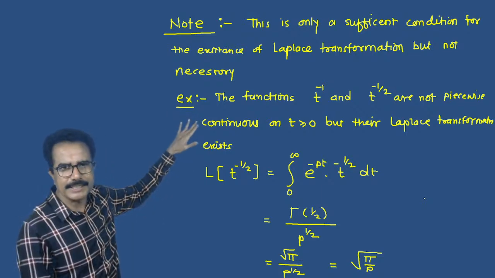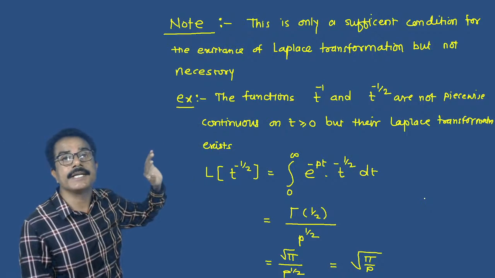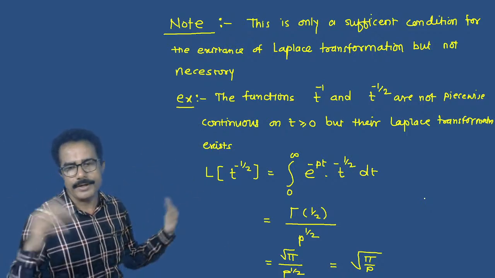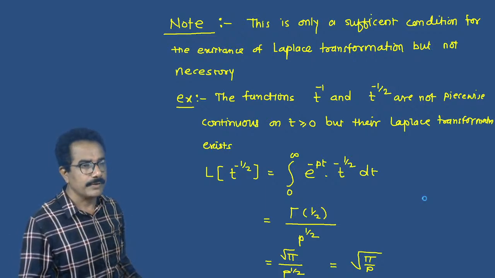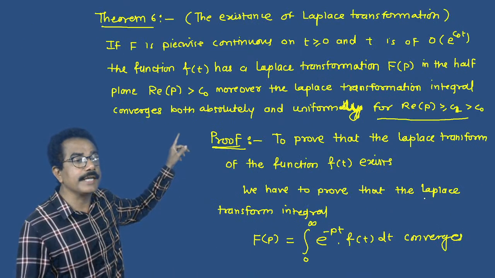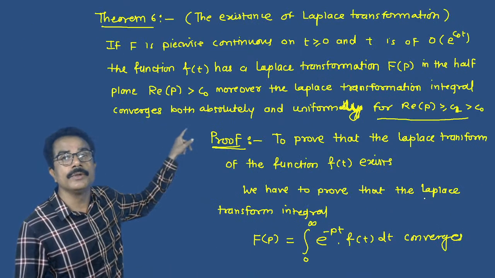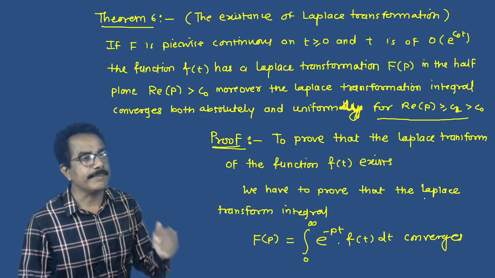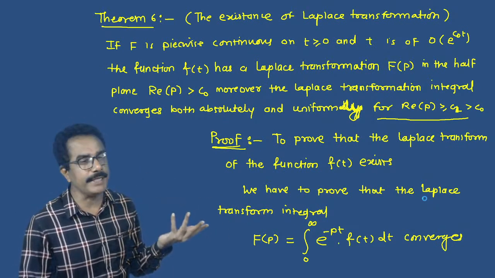This is the sufficient condition, but the necessary condition may or may not be true. The converse of this theorem may or may not be true. Note that. The statement of this theorem is true only sufficiently, not necessarily, that means the converse may or may not be true.